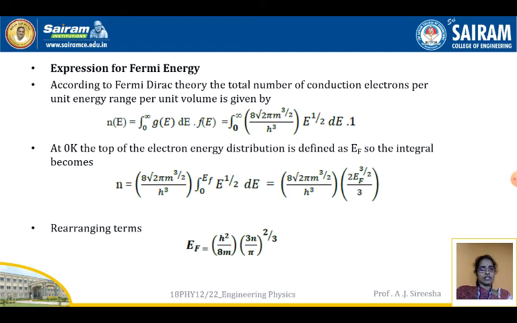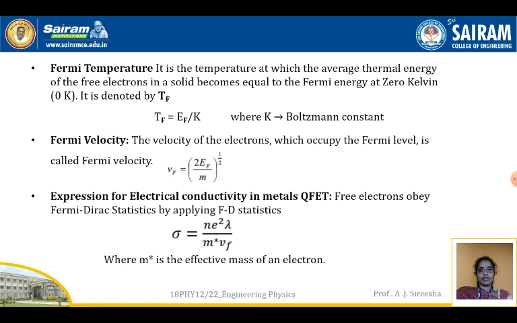Substituting the terms, evaluating everything and rearranging the terms, you will get EF is equal to h squared by 8m into (3n by pi) to the power of 2 by 3. This is the expression for Fermi energy.